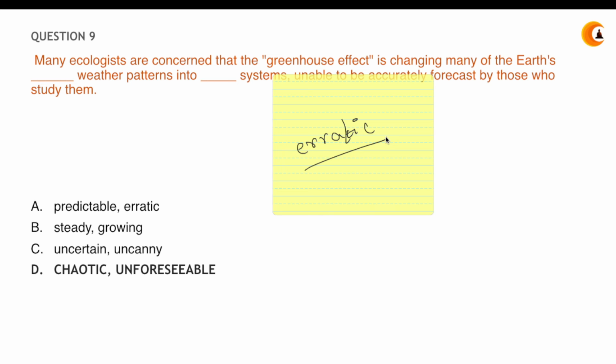Erratic system, unable to accurately forecast by those who study them. How correct. So I got my answer in the first point itself just by understanding what the statement wants to say. I just translated the last part. Something was happening due to the greenhouse effect, and ultimately they couldn't forecast the weather accurately.